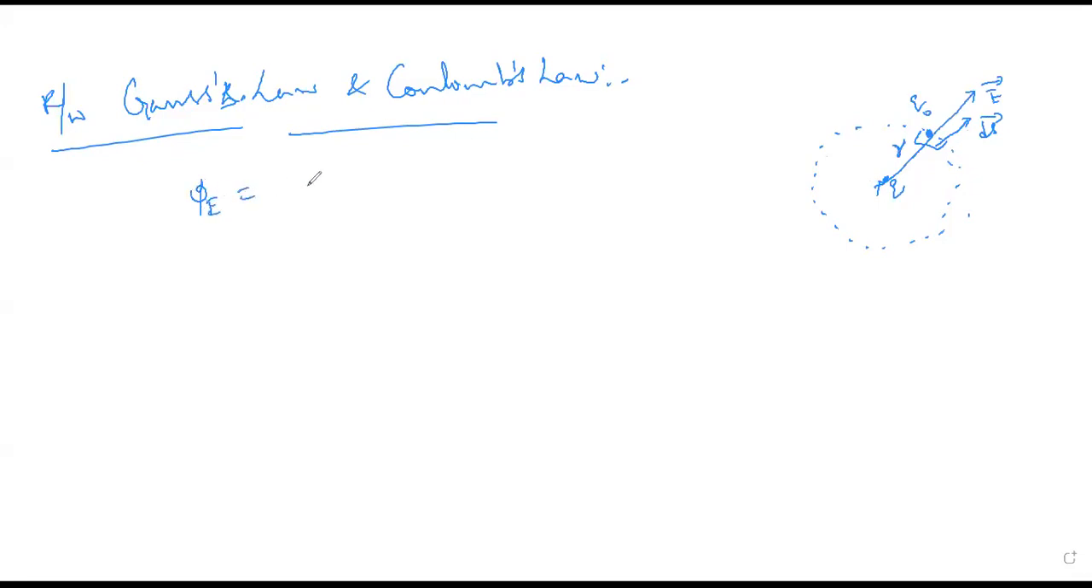Gauss law is defined as: the total flux coming out of a closed surface should be equal to the total charge enclosed by that closed surface, correct? So this should be equal to the total charge enclosed by that closed surface, correct?